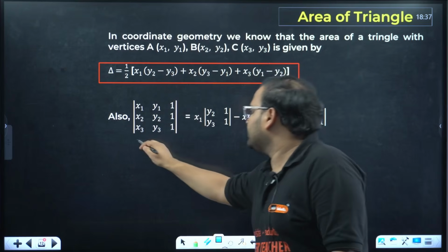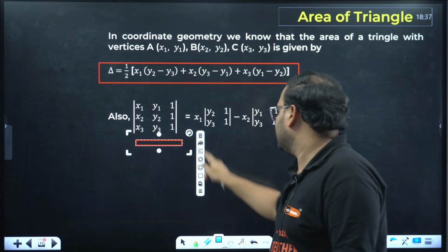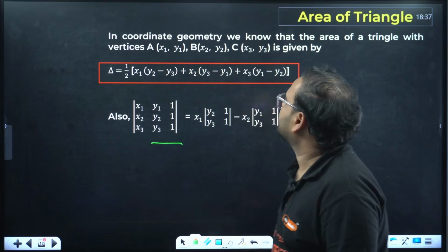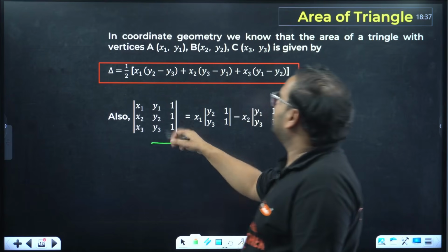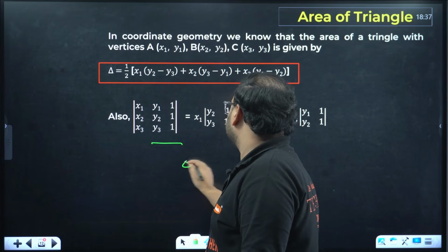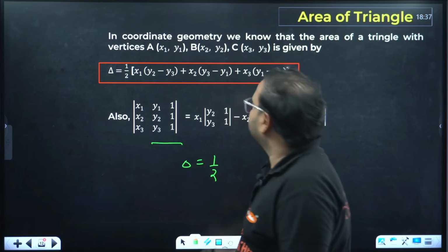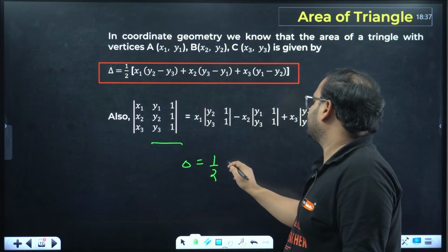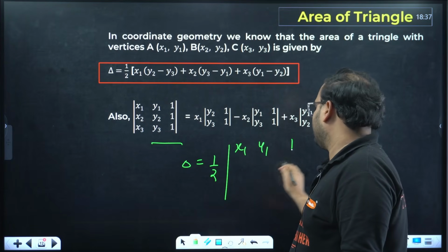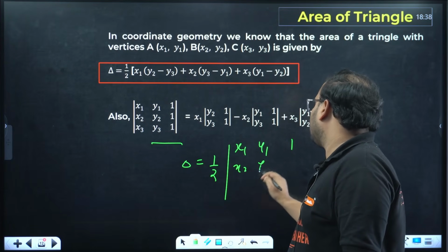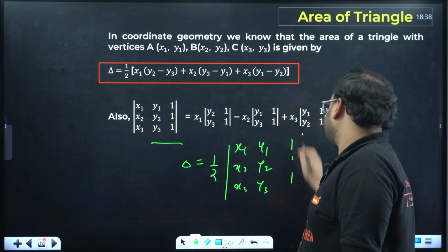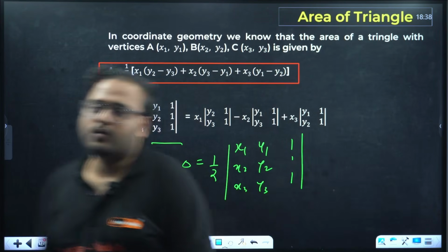Same you can find using what? Determinant also. Okay, but again this will be missing 1, right? So you can write this as delta, delta means area, is equal to half of the same result: x1 y1 1, the coordinates 1, x2 y2 1, the coordinates 2, x3 y3 1, the coordinates 3.